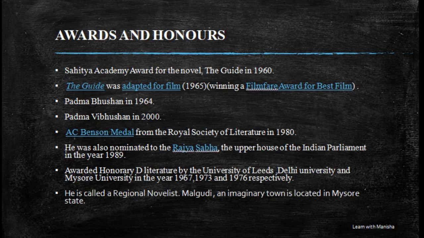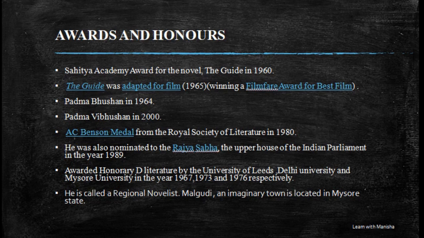Next award is the A.C. Benson Medal from the Royal Society of Literature, which he won in 1980. And also a very important question that has already been asked various times: who was nominated to the Rajya Sabha in 1989? It is R.K. Narayan.